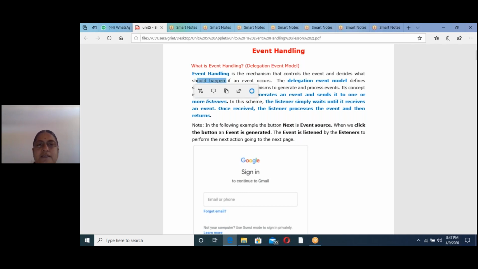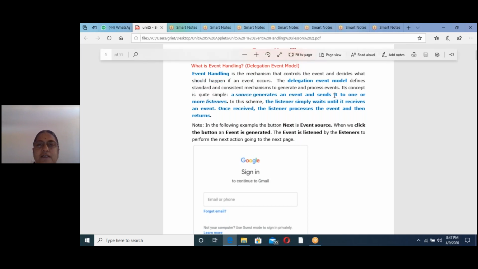Event handling is the mechanism that controls the event and decides what should happen if an event occurs. The delegation event model defines standard and consistent mechanisms to generate and process events. Its concept is quite simple. A source generates an event and sends it to one or more listeners. In this scheme, the listener simply waits until it receives an event. Once received, the listener processes the event and then returns.